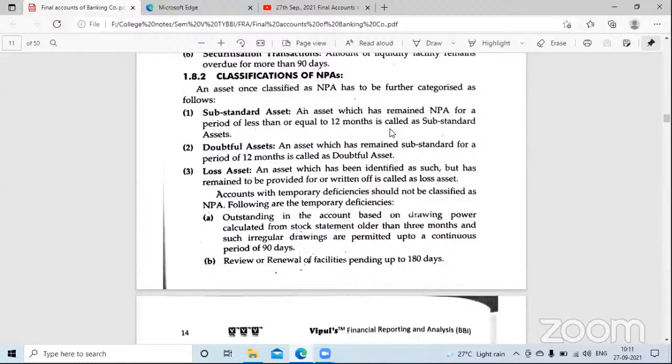Doubtful assets. Now, what are doubtful assets? An asset which has remained substandard for a period of 12 months is called out. Now, अब substandard asset तो हो चुका था, ठीक है? अब दिसंबर 2020 तक वो substandard asset हो चुका था. अब substandard होके उसको 12 months हो गए, मतलब दिसंबर 2021. Are you getting my point?